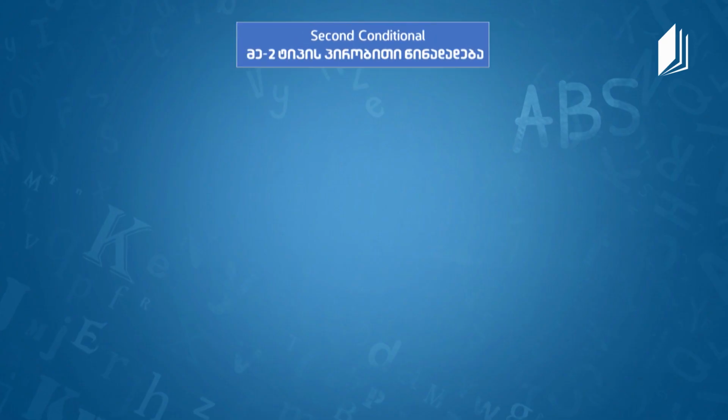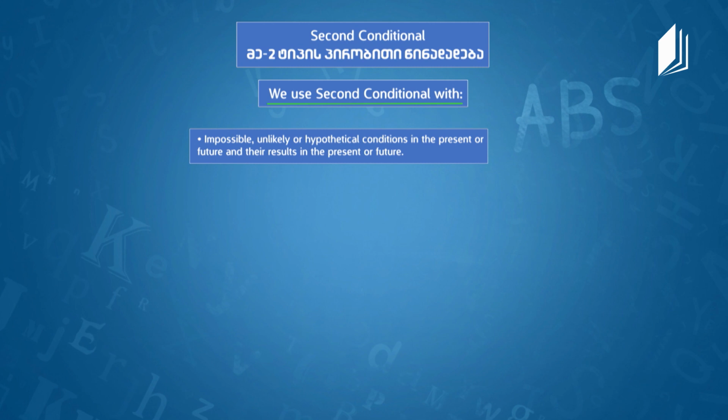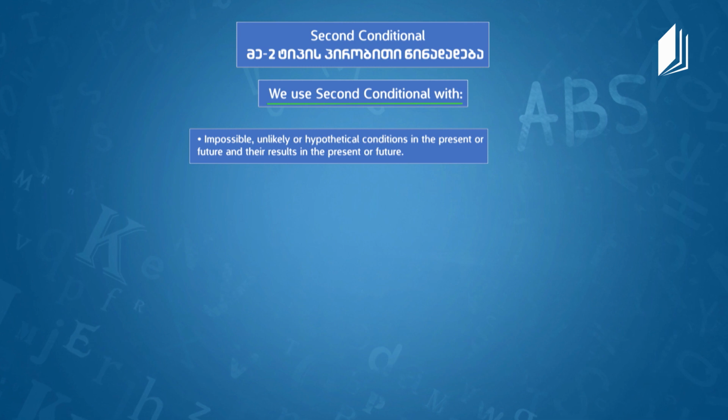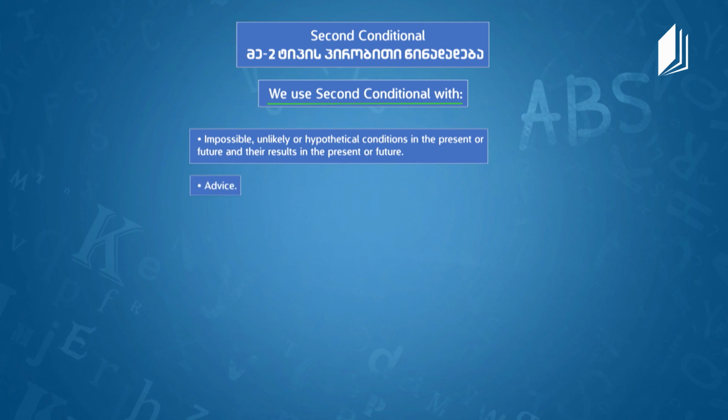Second conditional, well, in impossible or unlikely situations or hypothetical situations, using the present or the future and their results in the present or the future. Another situation is when you give advice to people. Yes, you're right. And what is the form? How can we form second conditional?